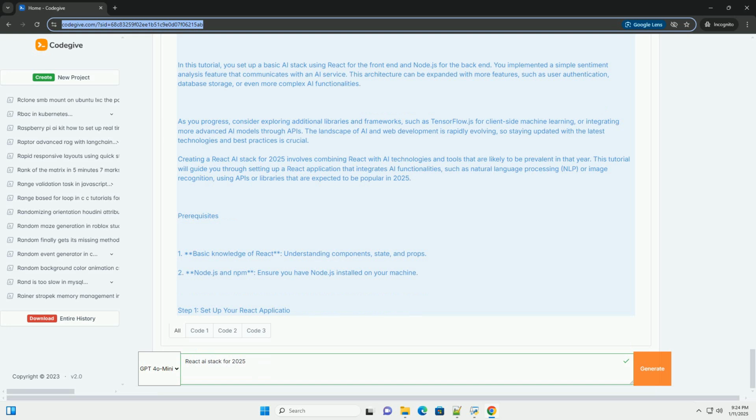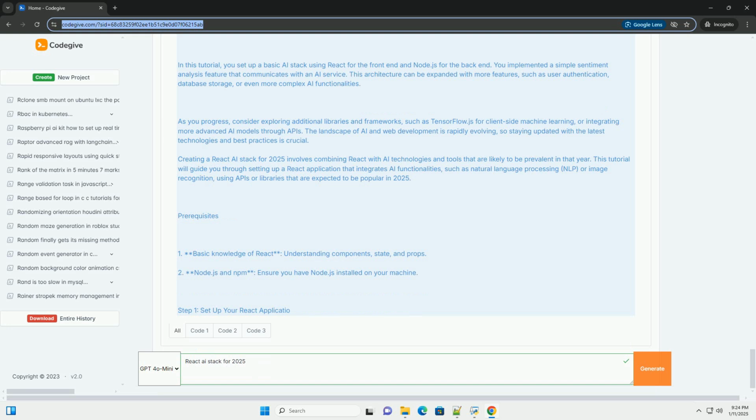Step 4. Create a chat component. Now, let's create a simple chat interface in src/components/Chat.js. Step 5. Integrate the chat component. Now, integrate the Chat component into your main application in src/App.js. Step 6. Style your application. You can add some basic styles in src/App.css to make the chat interface more user-friendly.